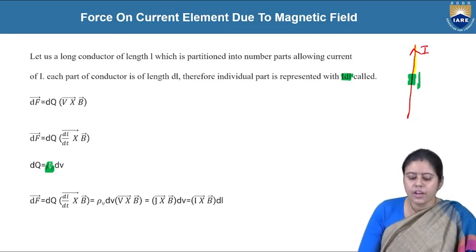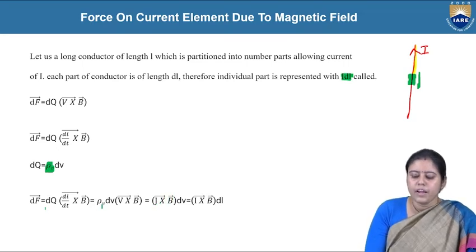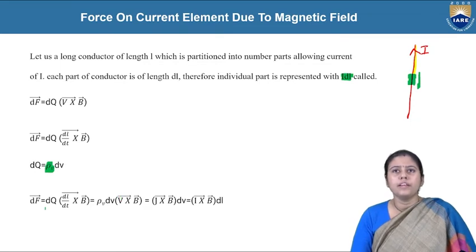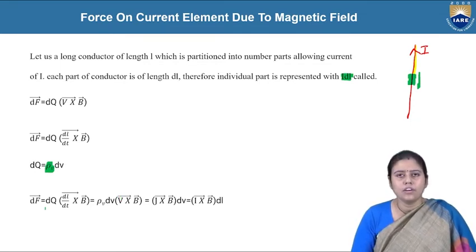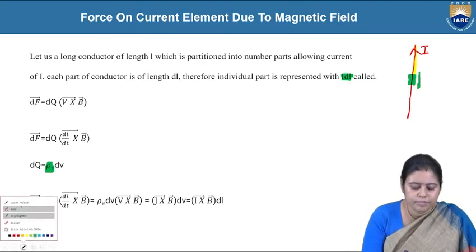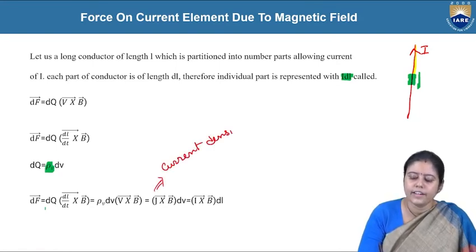So we put the value: dq is equal to rho v dv, so dF is rho v dv v cross B. Now what is rho v into v? Already we know rho v into v is equal to J, the current density.